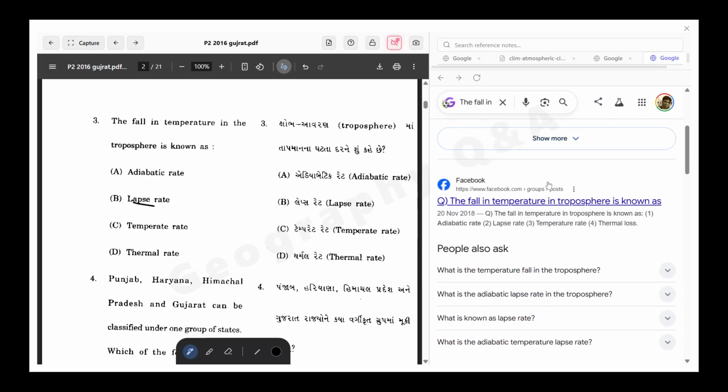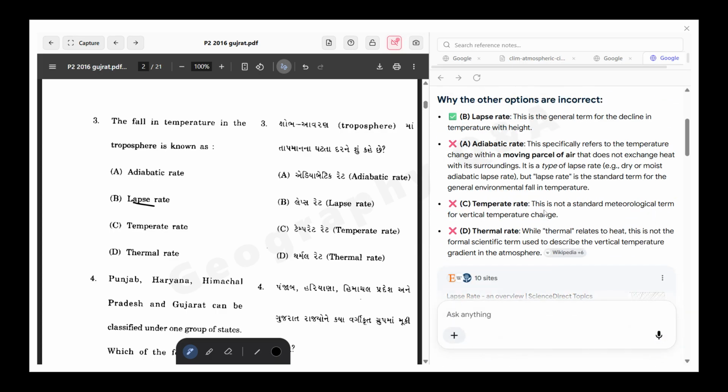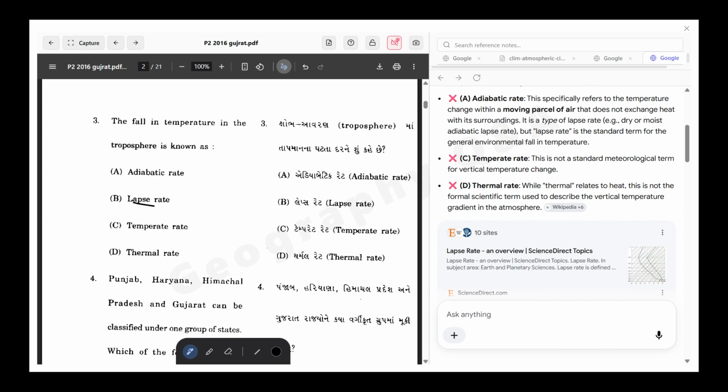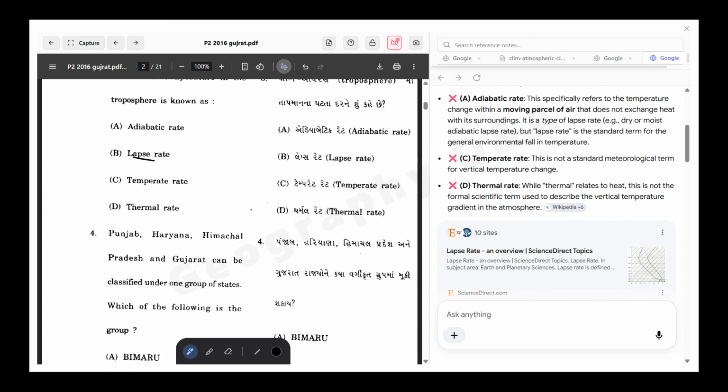Let's see what the other options say about that particular thing. The adiabatic lapse rate specifically refers to the temperature change within a moving parcel of air that does not exchange heat with the surroundings. It is a type of lapse rate, dry or moist adiabatic lapse rate, but lapse rate is the standard term for the general environmental fall in temperature. Temperature rate and thermal rate are not associated with this particular question.